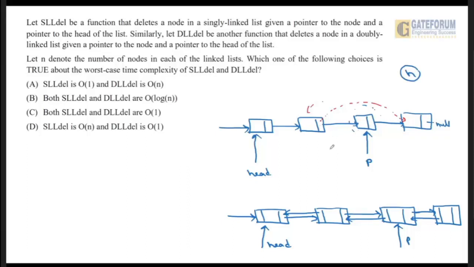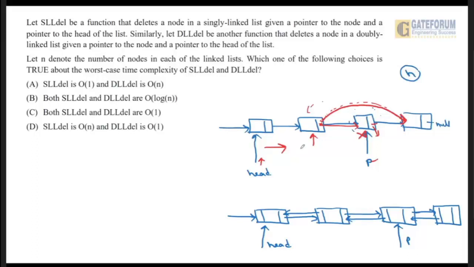So we have to start from the head node and move in the forward direction until we reach the node which is pointing to this P location. Whenever we get a node pointing to the node having address P, we stop, take the address which is pointed by node P, and copy this value to the previous node. So now the previous node will start pointing to the next node, and this node is automatically deleted.